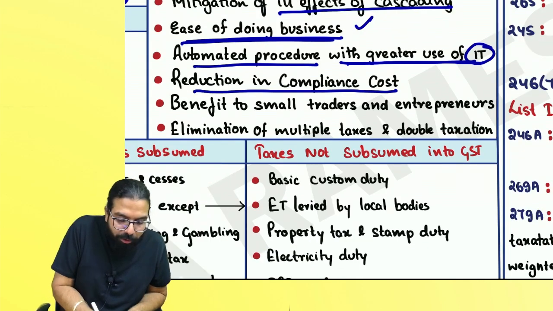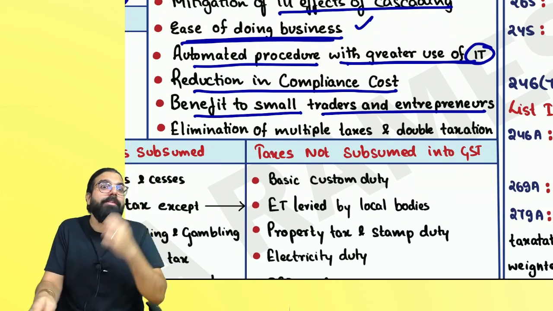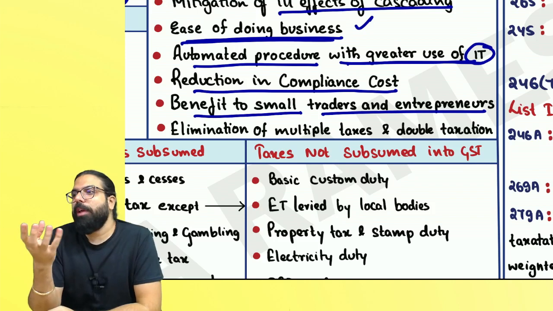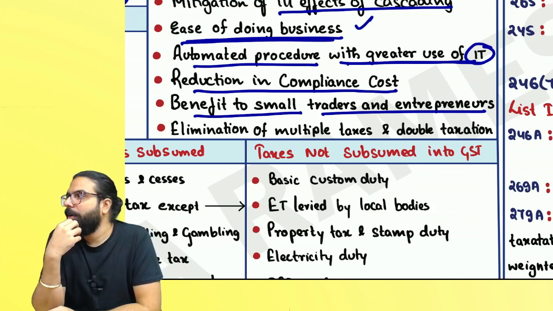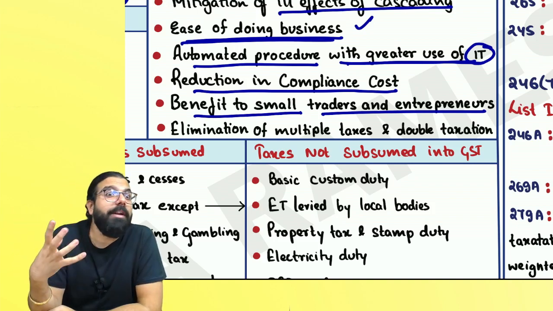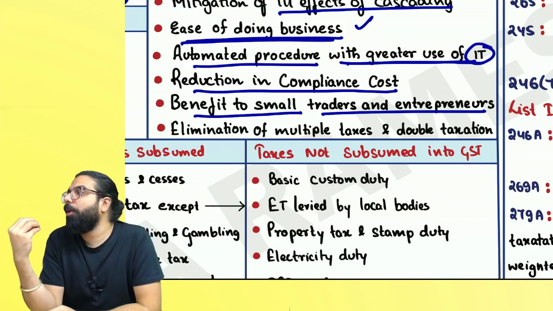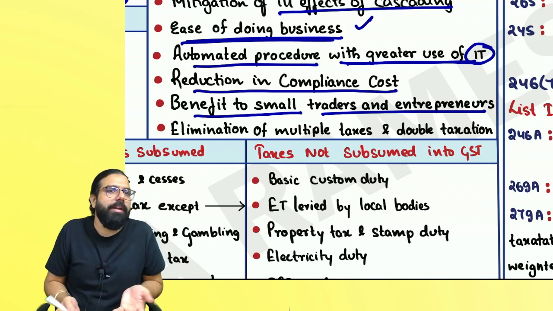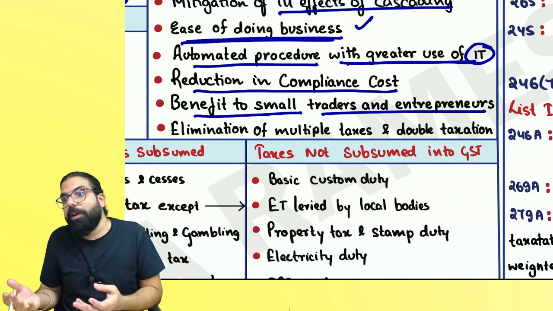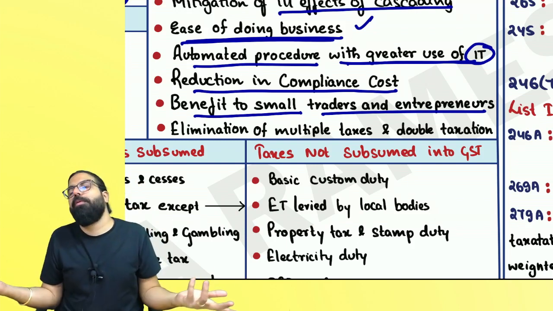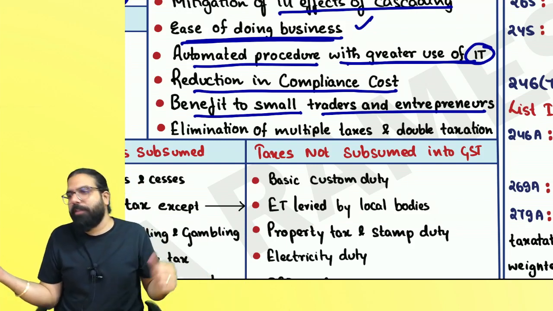Next, benefit to small traders and entrepreneurs. Baba, now the registration limit is 40 lakh. Registration limit is how much? Don't you think it's a benefit to small traders, small entrepreneurs? Yes or no, everyone? Earlier, the limits were 10-20 lakh rupees only. Okay? Now, the limit is how much? 40 lakh rupees. Small entrepreneurs, small traders are being benefited. And hence, that is what they are trying to say, that if a person has come into business new, or he is a small trader, then up to 40 lakh, he does not have to take any registration.